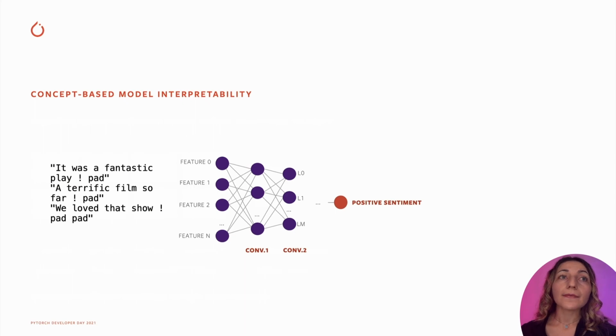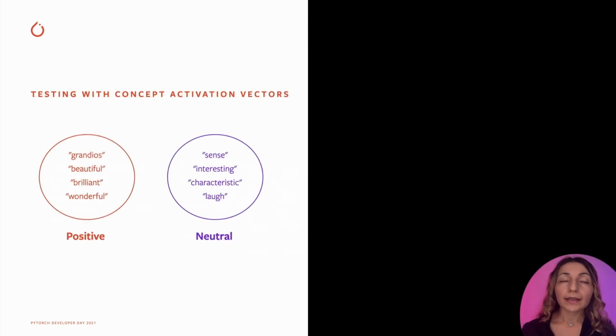In this case, we have a sentiment analysis classification model that has two convolutional layers, conv1 and conv2, and we would like to know whether positive adjectives contribute to model prediction when making predictions using movie rating dataset, as also visualized on this slide. There is a well-known method called testing with concept activation vectors, TCAV, which helps us to quantify concept sensitivity to model predictions with respect to a specific layer in our model. In this case, we will consider convolution layer 1 and layer 2.